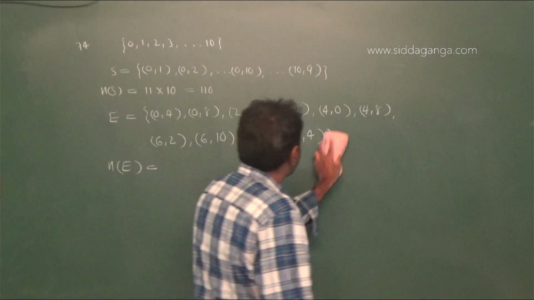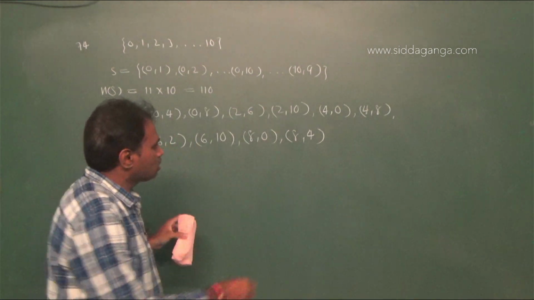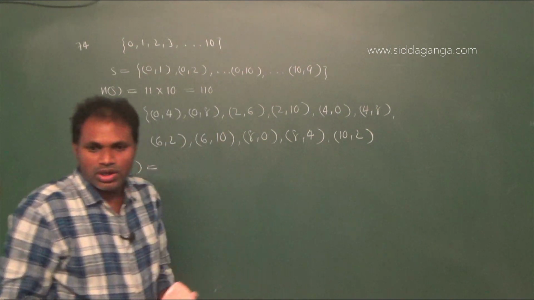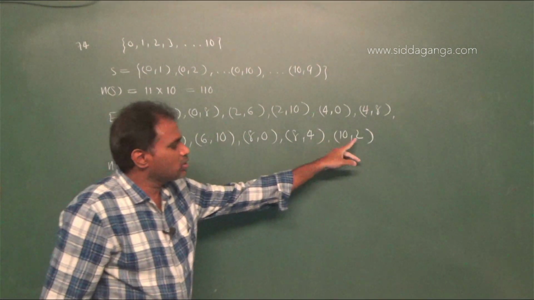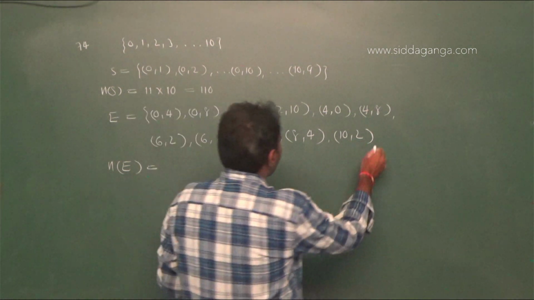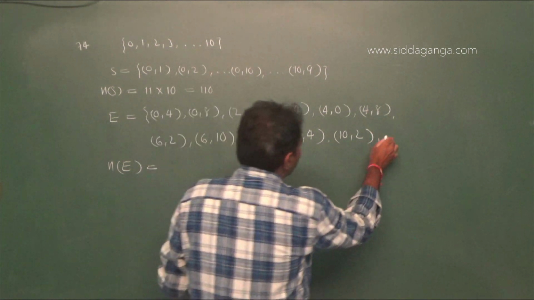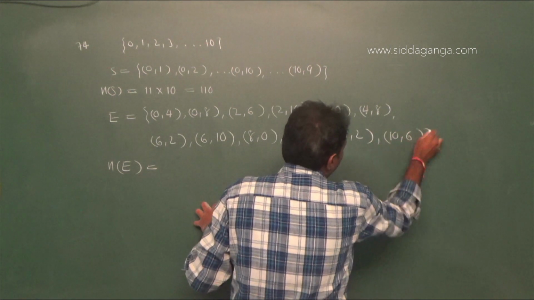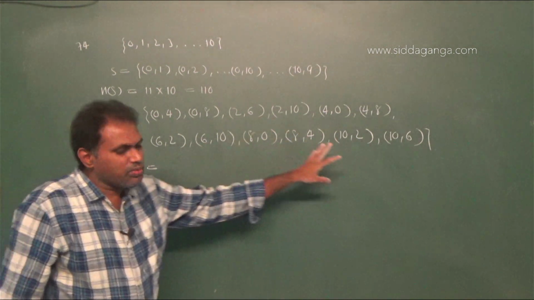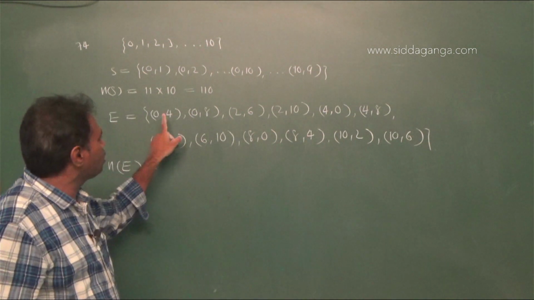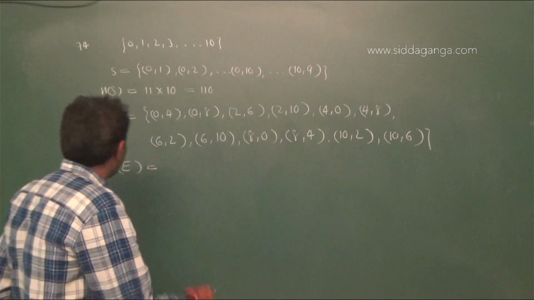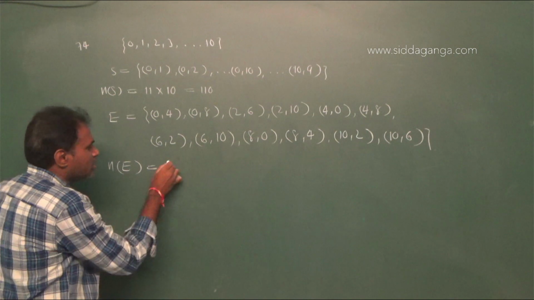With 10, now with 10 comma 2. 10 plus 2 is 12, 12 is a multiple of 4, and 10 minus 2 is 8, 8 is a multiple of 4. And 10 comma 2 and 10 comma 6. These are the pairs where the sum is a multiple of 4 and the absolute difference is also a multiple of 4. Therefore in total you got 1, 2, 3, 4, 5, 6, 7, 8, 9, 10, 11, 12. Therefore n of E, the number of elements in the event, is 12.